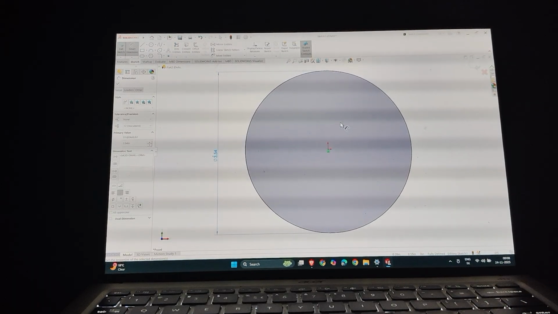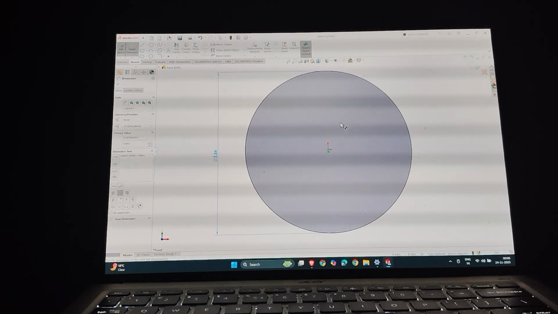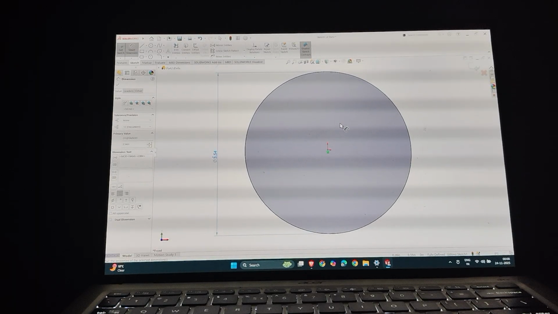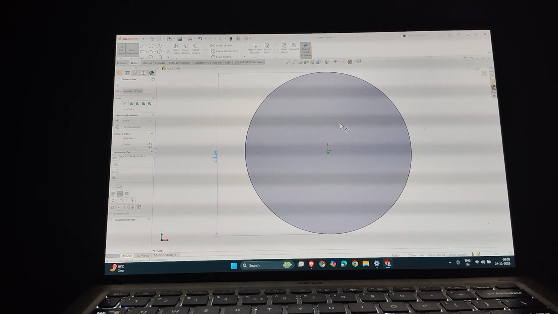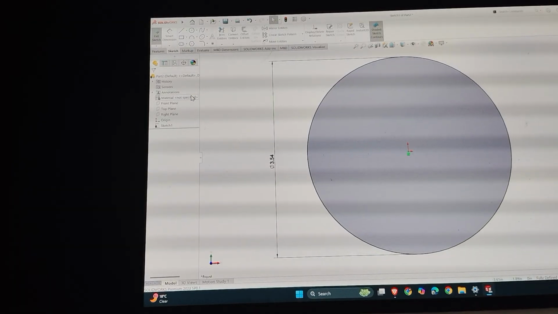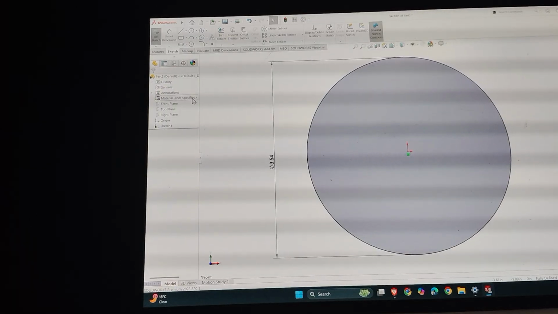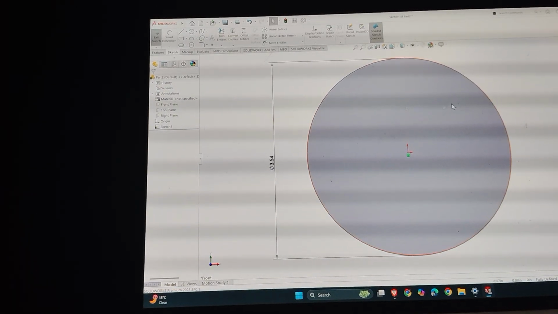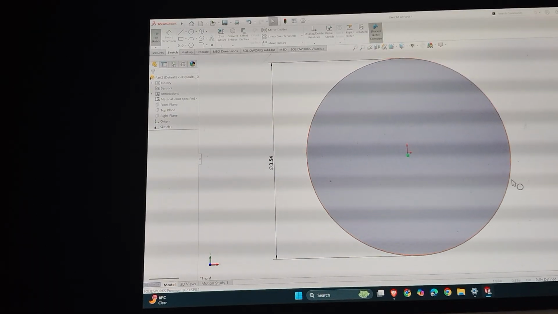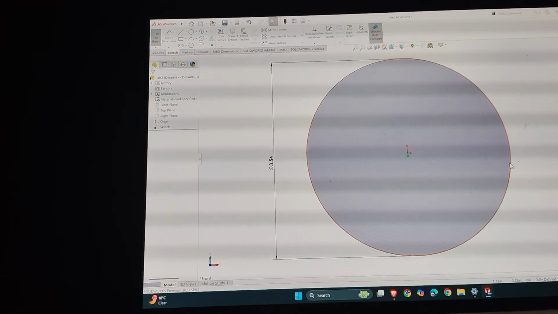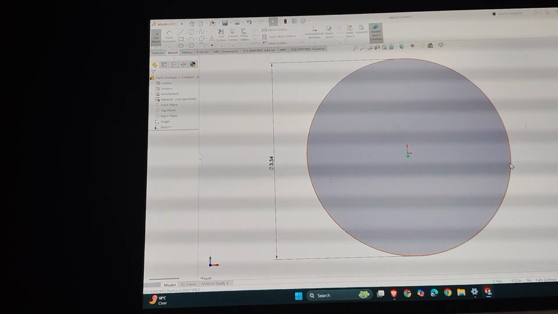Now I have to make a curve in this, of 2.21. In my Geneva wheel, the curve arc length was 2.21.